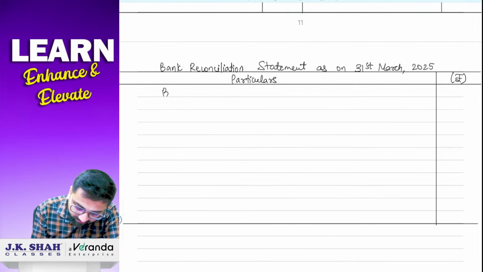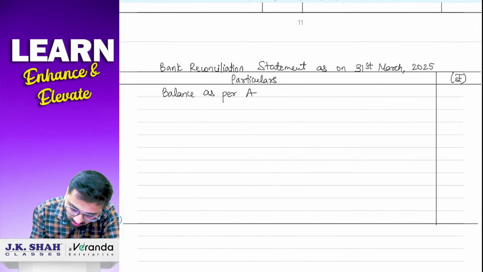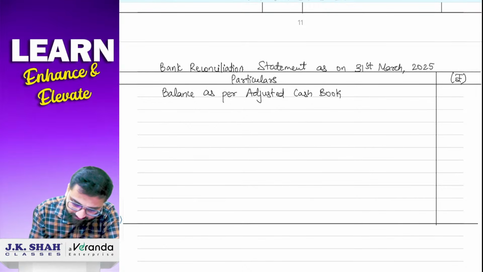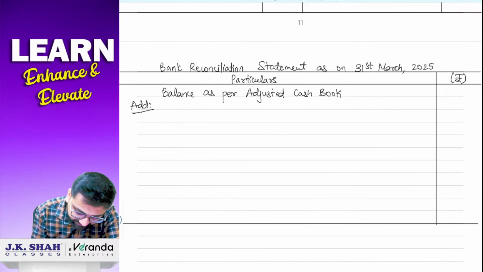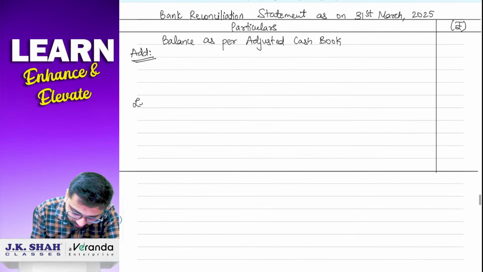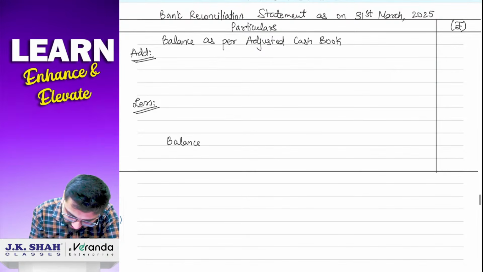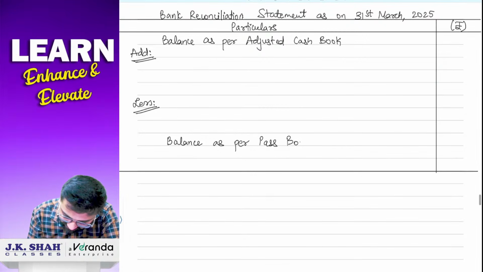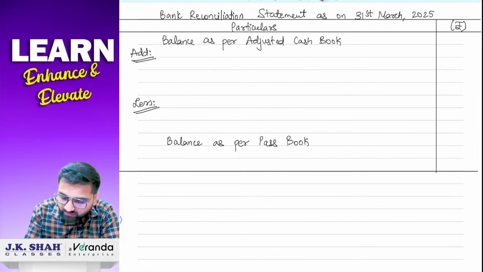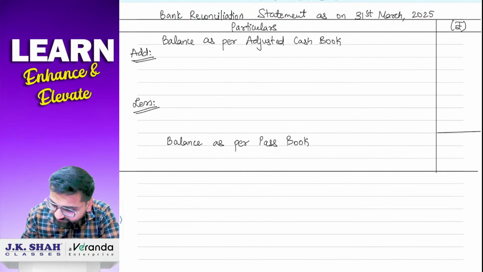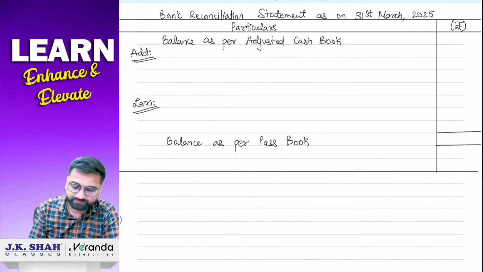Now we are going to start with obviously our cash book balance. So we'll write down balance as per cash book, or you can also write balance as per adjusted cash book. Any which way is fine. Then we are going to add certain things, and then subtract certain things. So the final answer will be balance as per passbook. We have left some space here. So अगर overdraft balance आता है by chance, we can write down here overdraft.